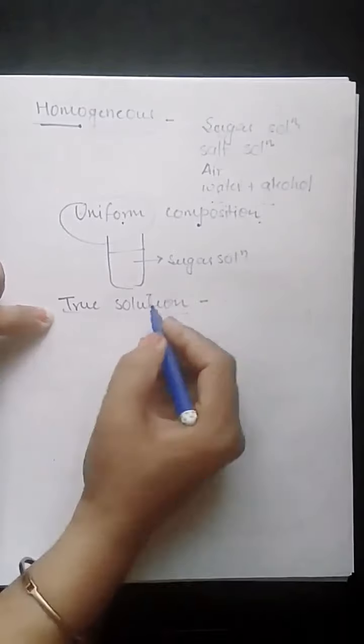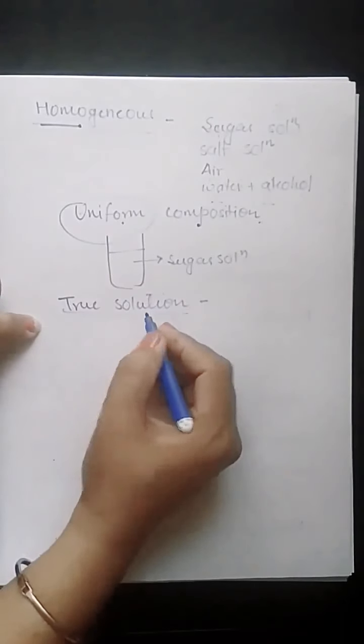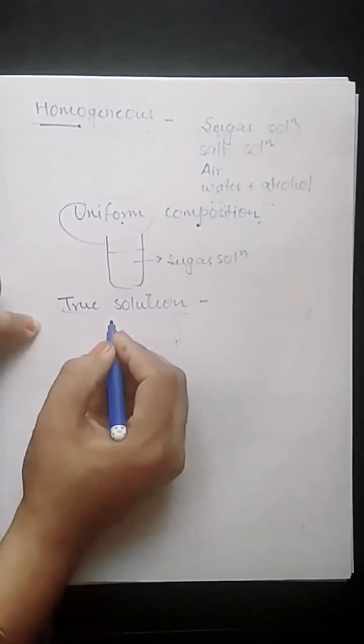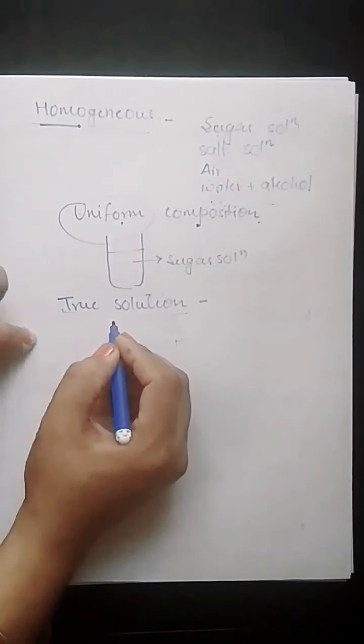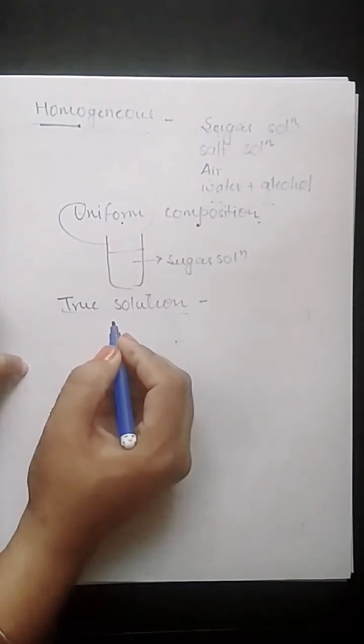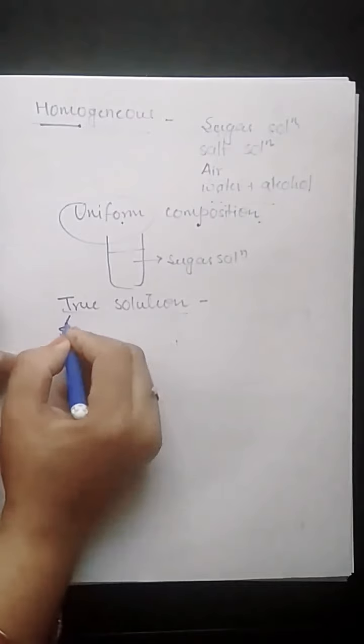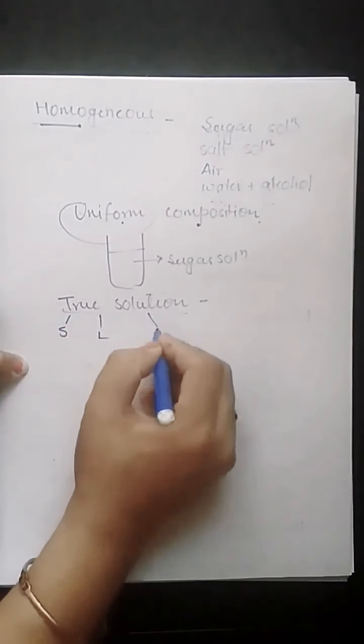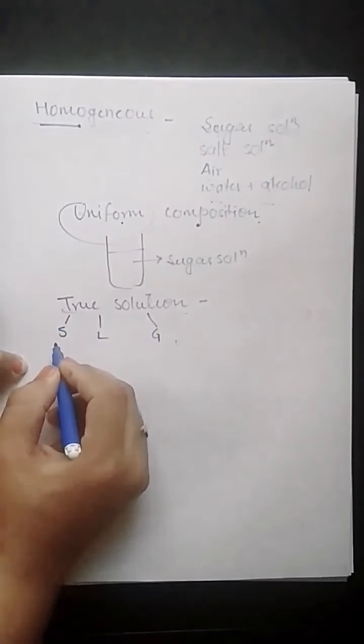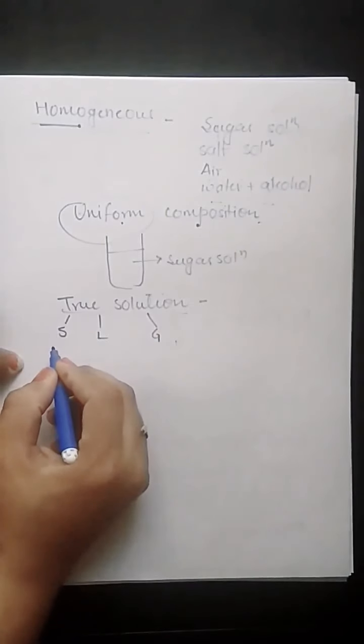These true solutions may be solid solution, liquid solution or gaseous solution, depending upon the physical state of the solvent.